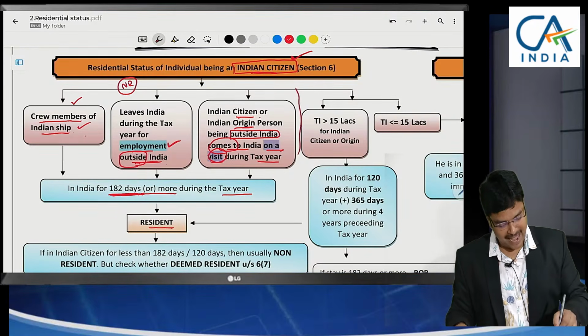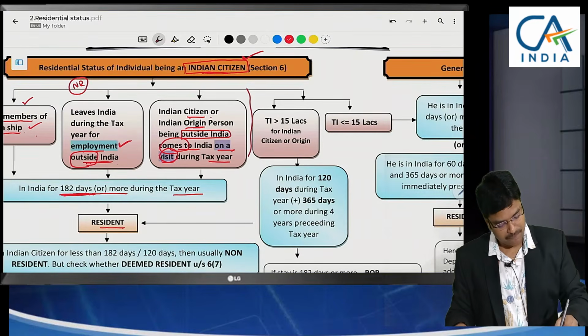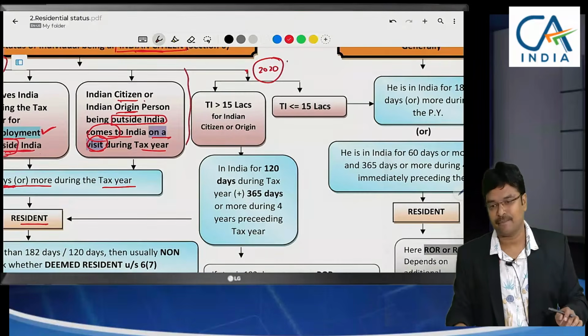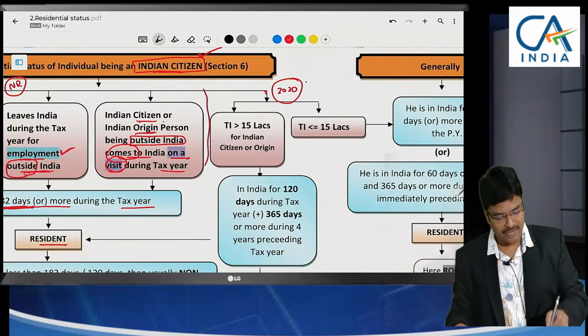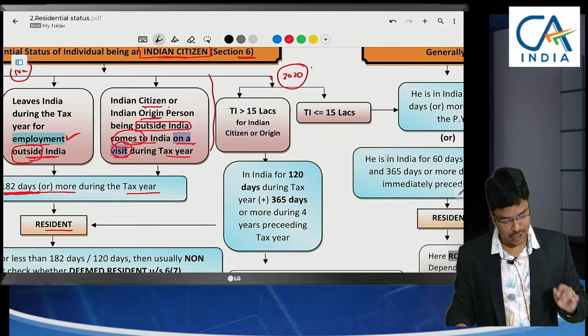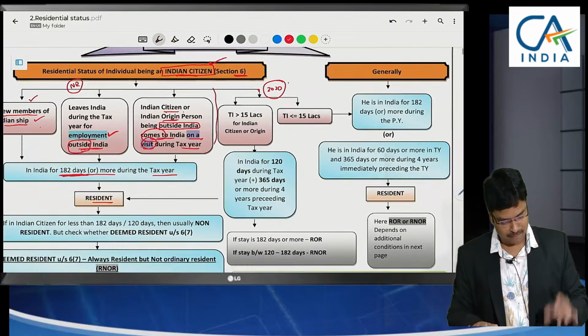So till here I have clarified. This amendment has come into effect from Finance Act 2020 onwards. Most of the persons still were unaware of this amendment. Even in the new provisions, the New Income Tax Act section 6 also deals with the same. So let us have a discussion with an example here.